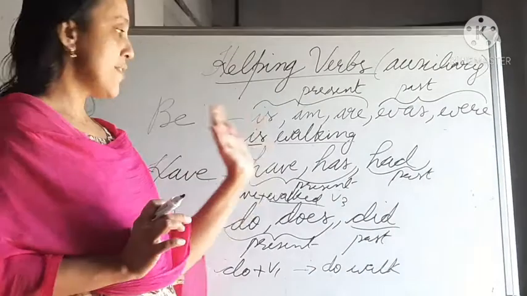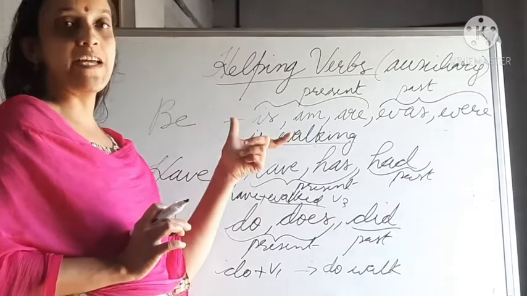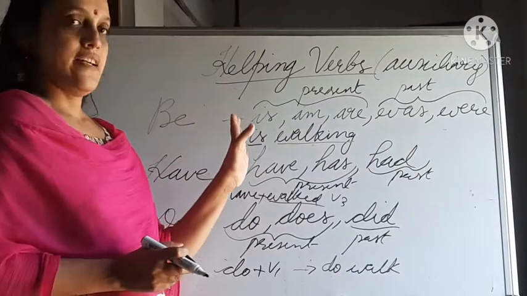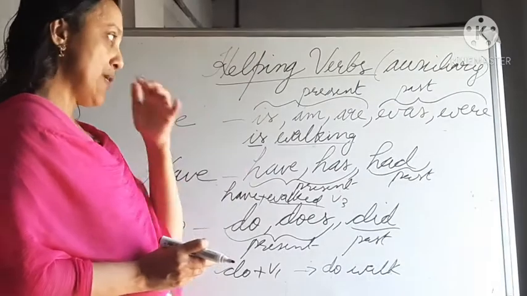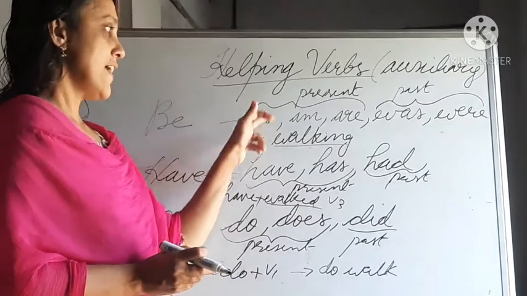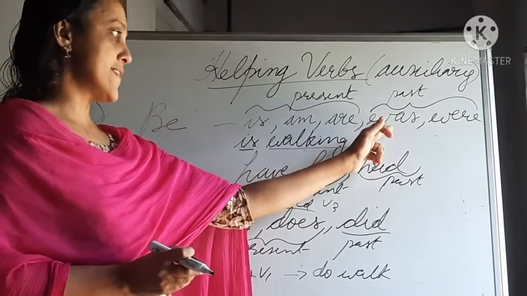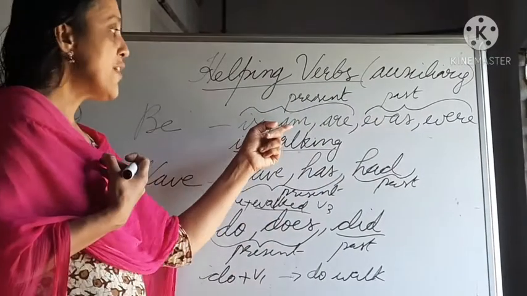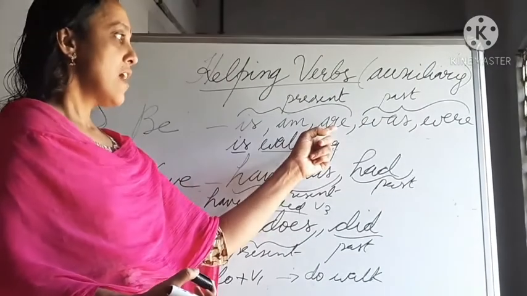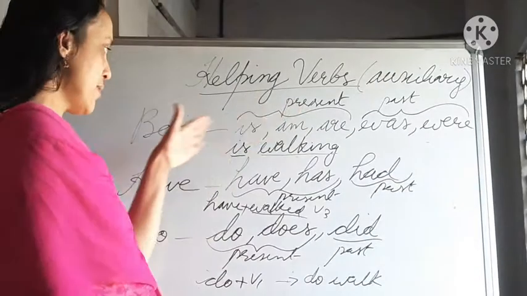Now let's see where we use this be, and how the subject can agree with the verb. For singular, we have to use is and was. Is in present tense and was in past tense. With I, you have to use am. With plural, you have to use are or were. Clear? That is about be form.